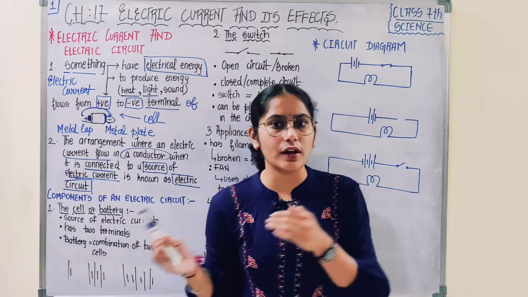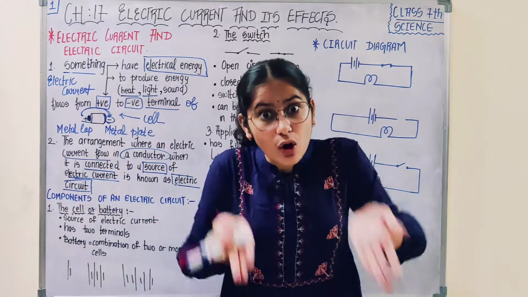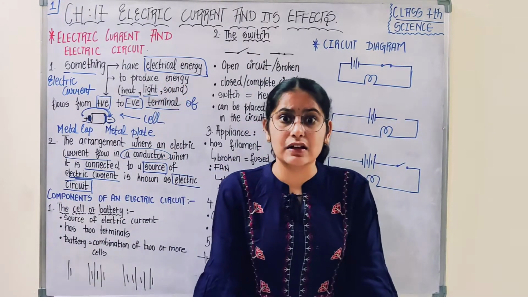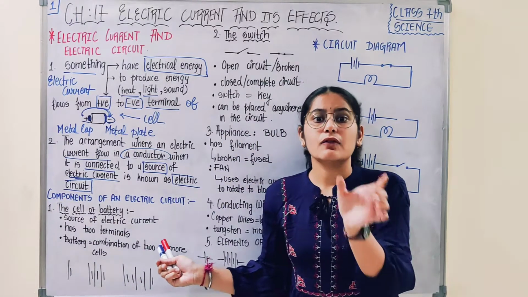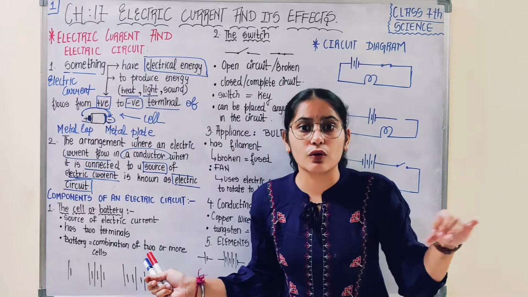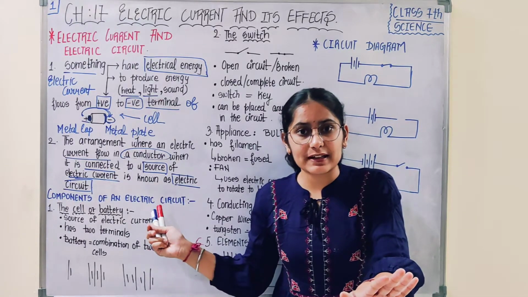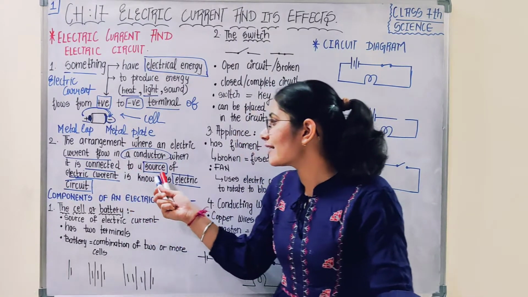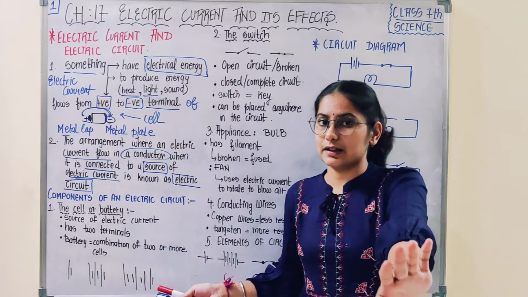If I use non-conductors to make an arrangement so that electric current can flow, but I have used a non-conductor, the path through which current cannot pass. So for making electric current flow, I would be using a conductor for making that particular arrangement. And when it is connected to a source of electric current, then it forms an electric circuit.